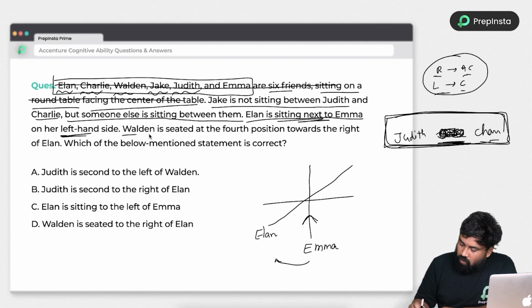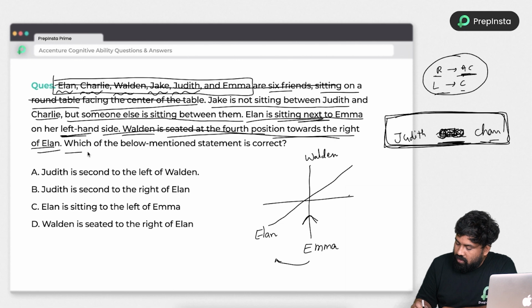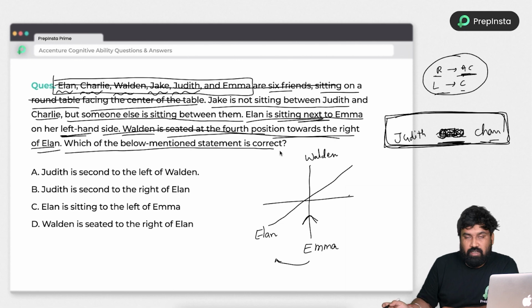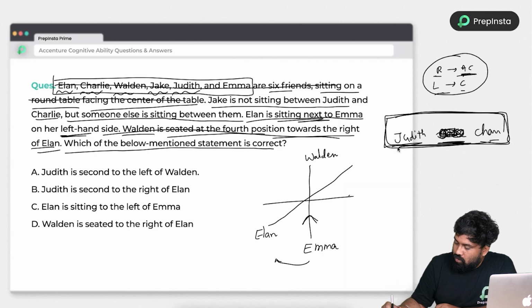Next, Walden is sitting to the fourth position towards the right of Ellen. Right hand side of Ellen is nothing but anti-clockwise according to our information. So first, second, third, fourth anti-clockwise is nothing but who is sitting? Walden. Okay, and the information is completed. Which of the below mentioned statements is correct? They're saying.